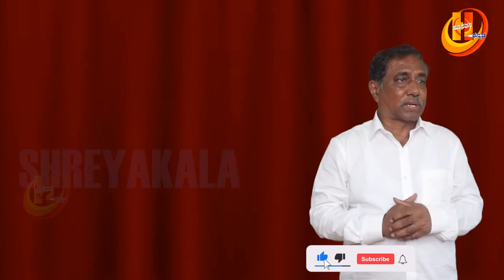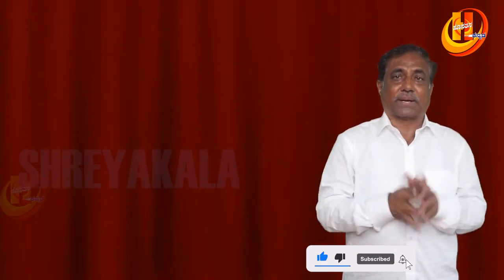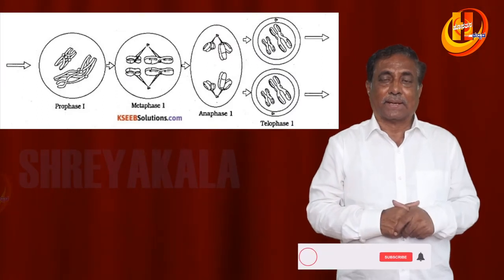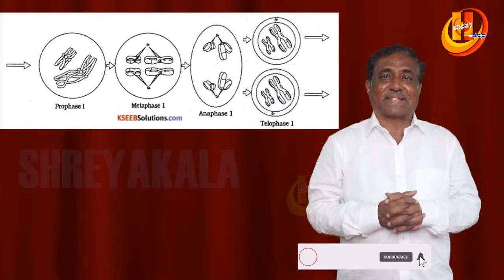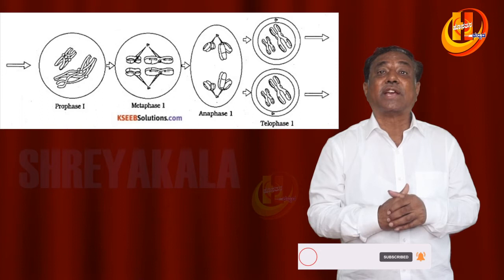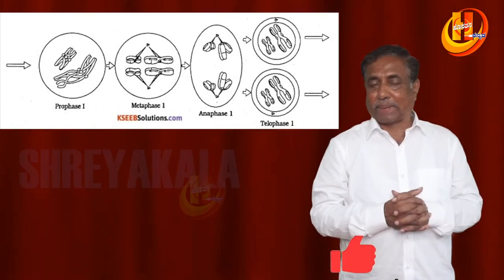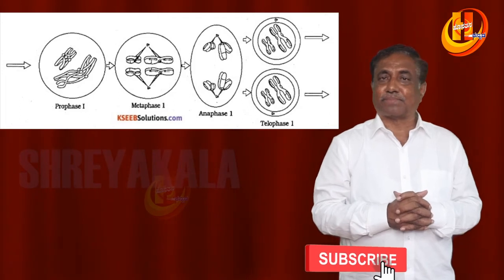Next to the first prophase is the first metaphase. Chromosomes are arranged at the equatorial plate with the disappearance of the nuclear membrane and the nucleolus. These chromosomes are arranged in such a way that their arms are facing towards the center. That is very, very important. And spindle fibers appear. This is about the first metaphase.